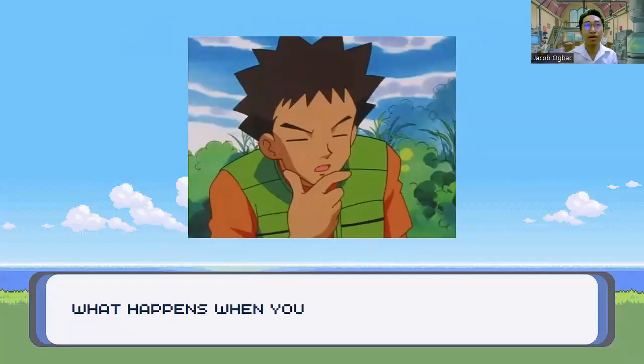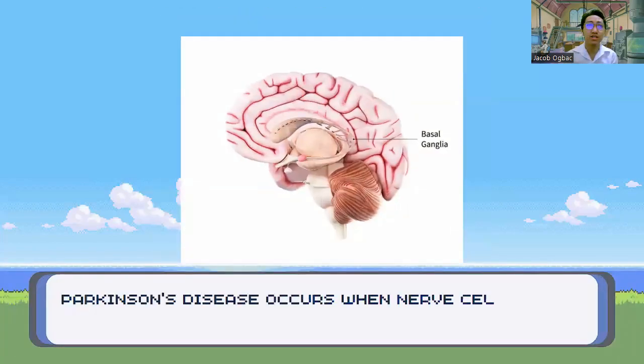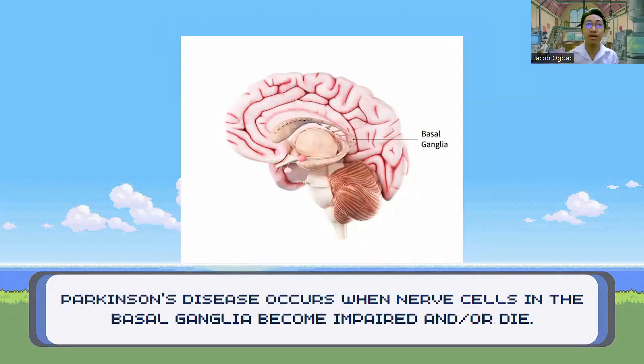So, what happens when you have Parkinson's disease? When you have Parkinson's disease, nerve cells in the basal ganglia become impaired and or die. The basal ganglia is an area of the brain that controls movement. Normally, these nerve cells, or neurons, produce an important brain chemical known as dopamine. And when the neurons die or become impaired, they produce less dopamine, which might cause the movement problems